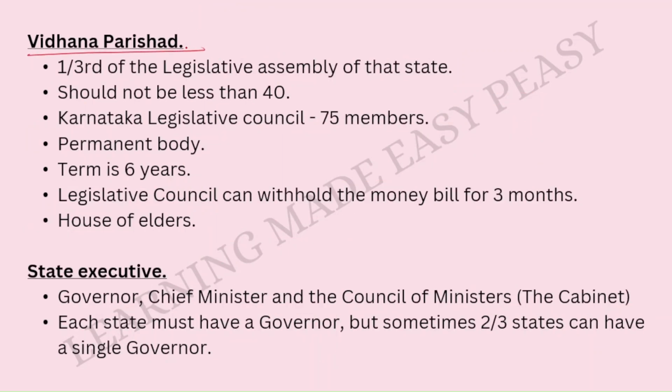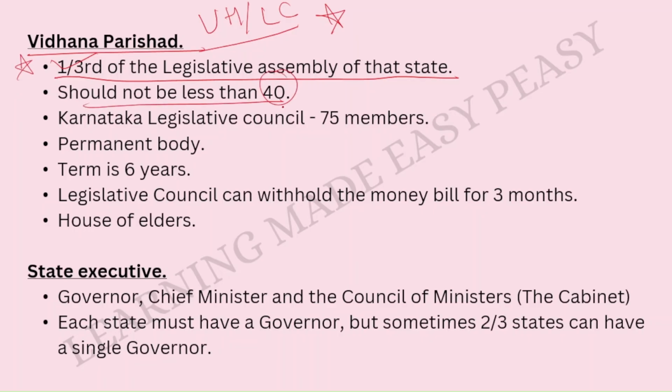Now let us understand Vidhana Parishad. Vidhana Parishad means the upper house or the legislative council. So this is important. Please don't get confused. The strength of the Vidhana Parishad should be at least 1/3 of the legislative assembly of that particular state. Okay, it has to be at least 1/3 of the legislative assembly. This is important. It should not be less than 40. In the Karnataka State Legislative Council, that is Karnataka Vidhana Parishad, we have 75 members. This is important. Please remember this.